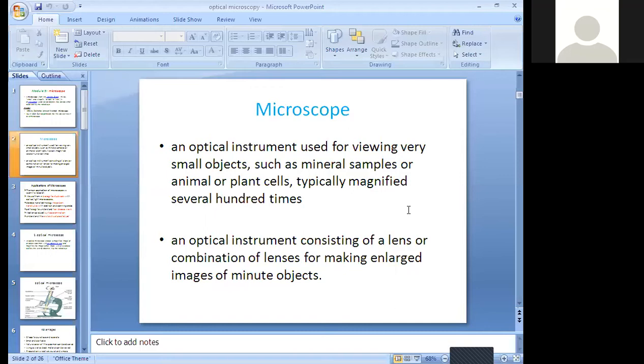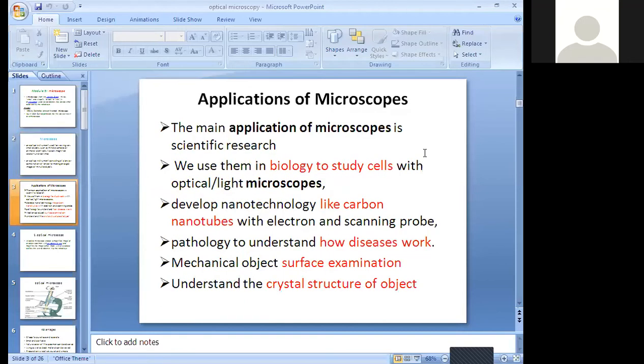I can say this much for the microscope introduction class. You don't need to spend much time here; it is one of the easiest topics. I hope everyone understands. Shall I move forward to the next topic? This is a very important concept and a very important slide. I came with a new slide: applications of the microscope.